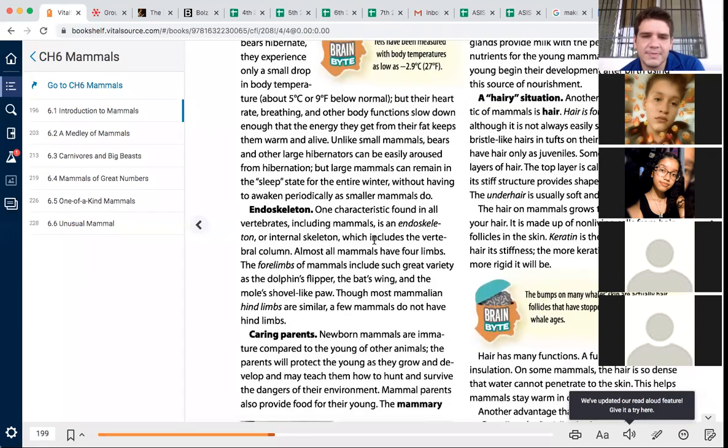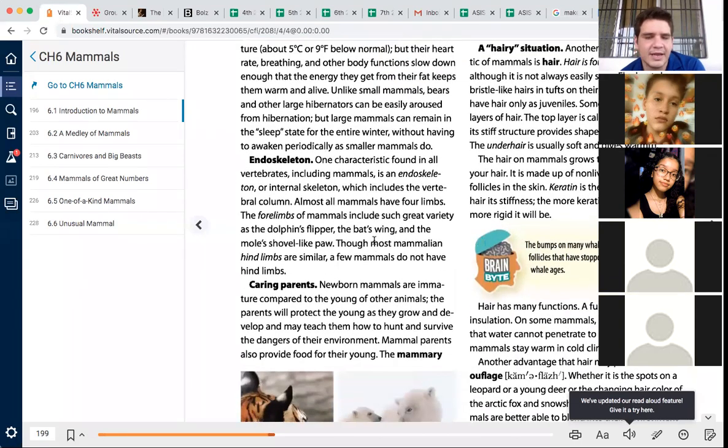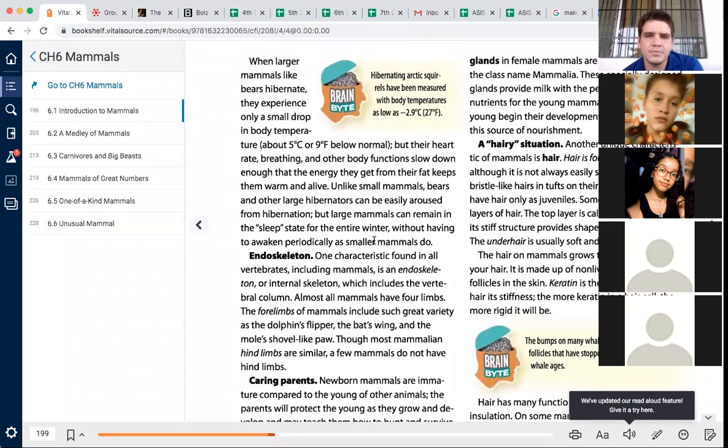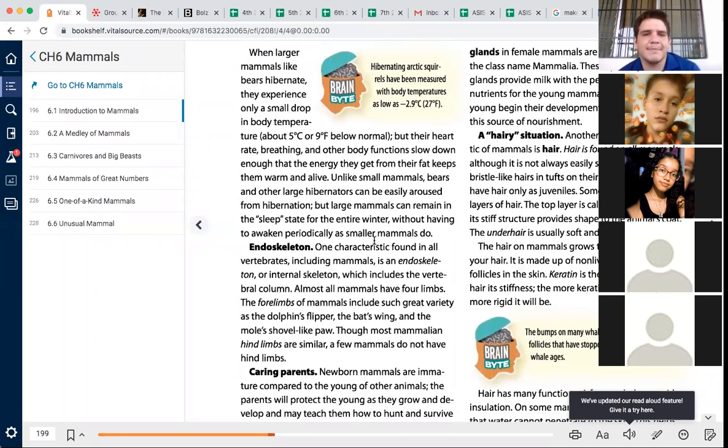All right, so we talked about the smaller animals when they're hibernating, and now we're going to talk about bigger animals. When larger animals like bears hibernate, they experience only a small drop in body temperature, but their heart rate, breathing, and other body functions slow down enough that the energy they get from their fat keeps them warm and alive.